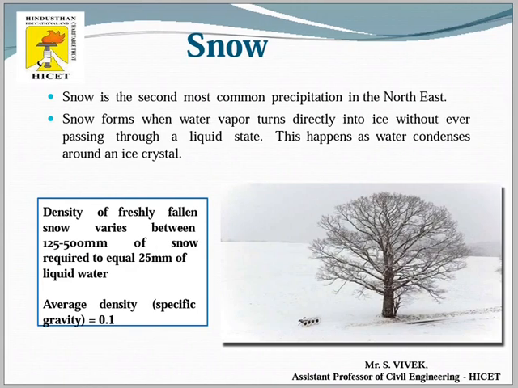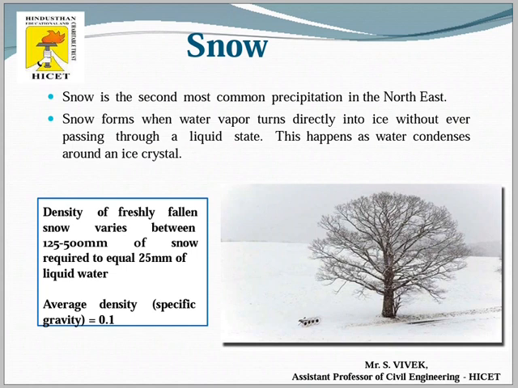Snow is the second most common form of precipitation coming from the atmosphere to the surface of the earth. We know that snow is most commonly available in the northeastern countries, obviously those above the equator. Snow happens because water vapor directly turns into ice without ever passing through the liquid state.